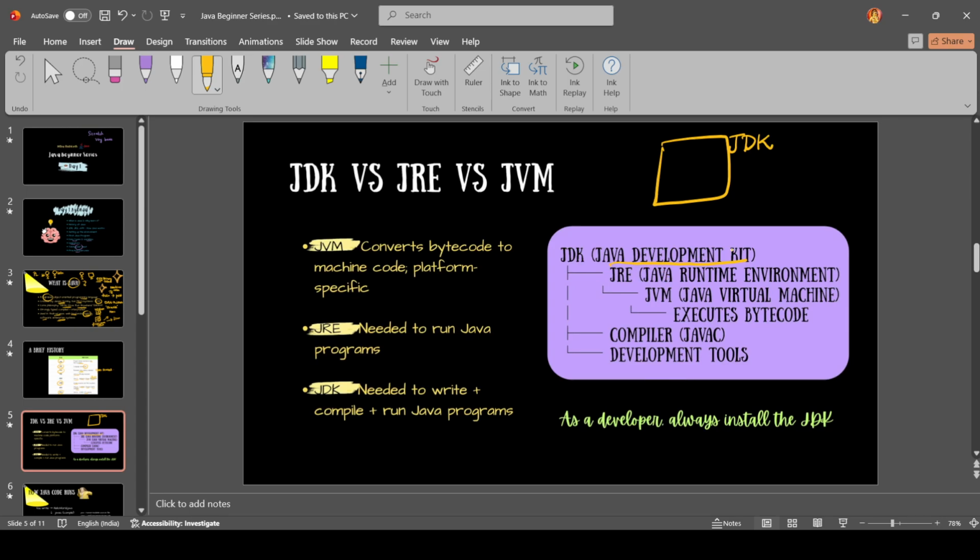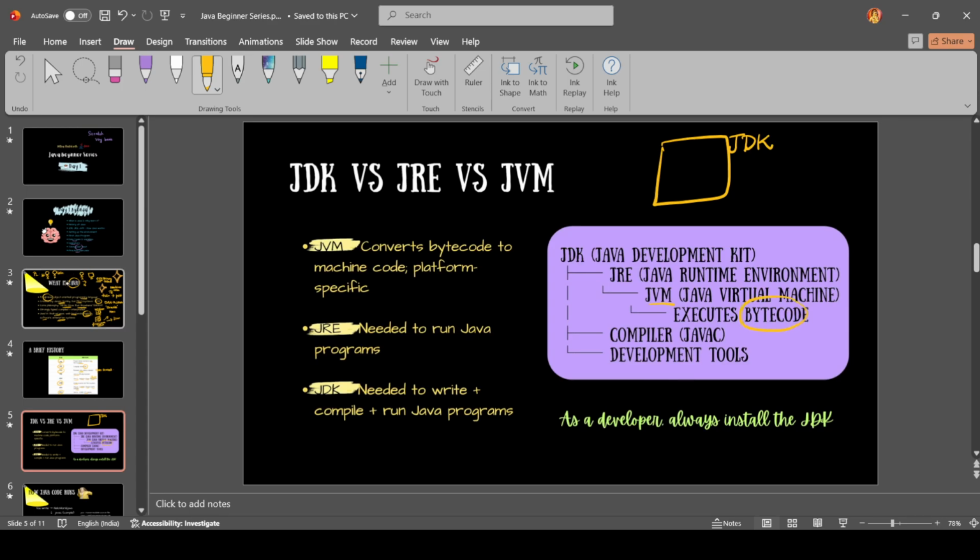It has everything: the compiler, the interpreter, and all the development tools. Inside the JDK, we have the JRE and the JVM. JRE is the Java Runtime Environment, which is needed to run Java programs. And JVM is the Java Virtual Machine, which only executes the bytecode.